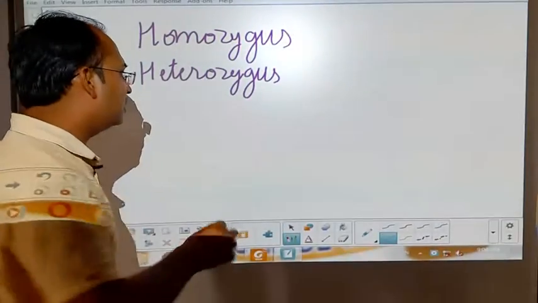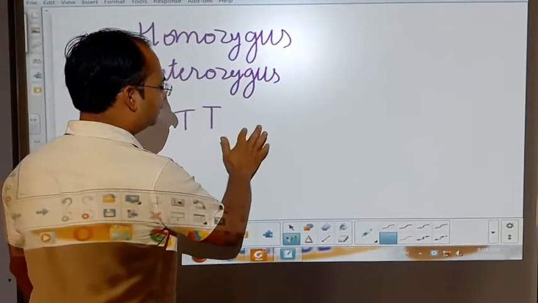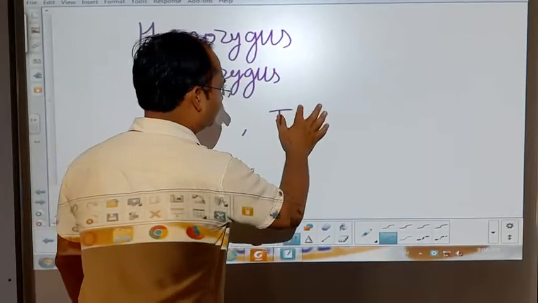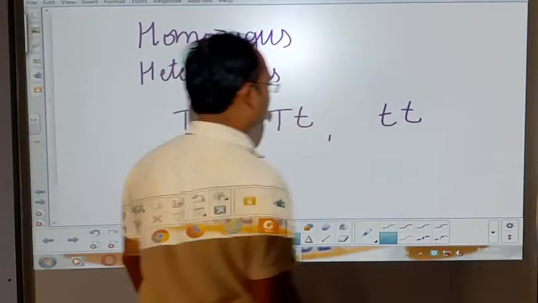See here, there are three types of combination possible that we have seen: capital T capital T, second was capital T small t, and third was small t small t.